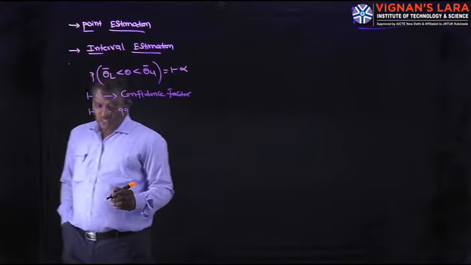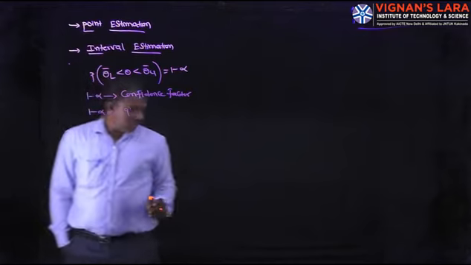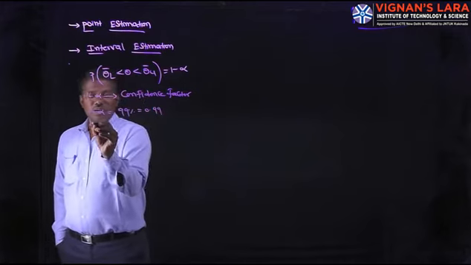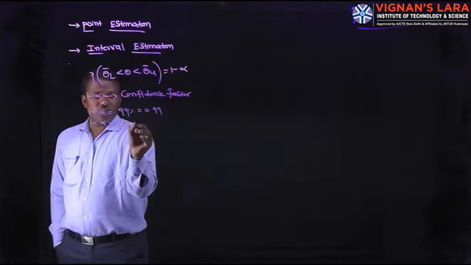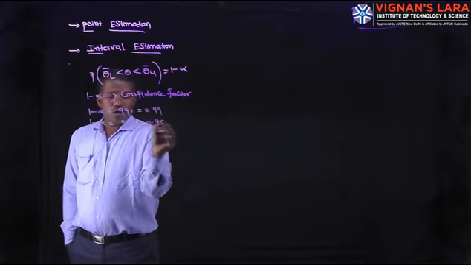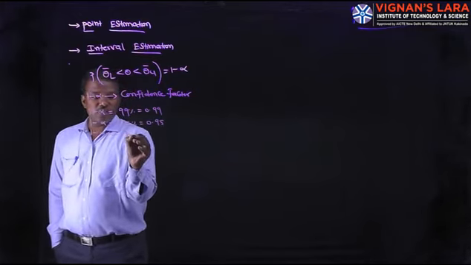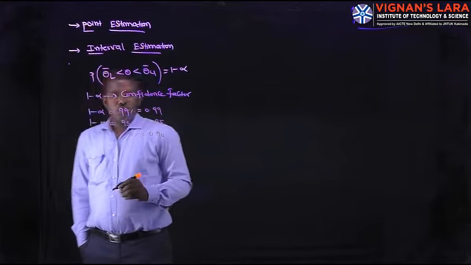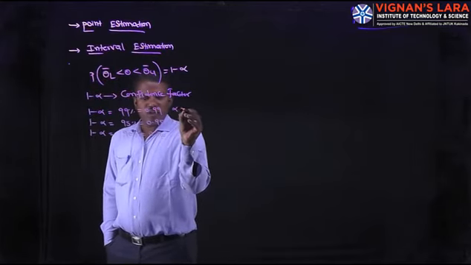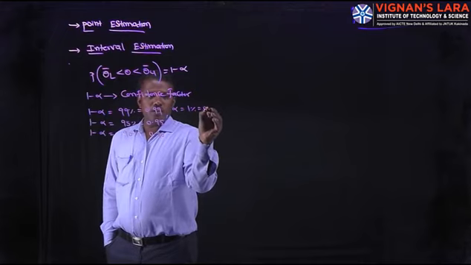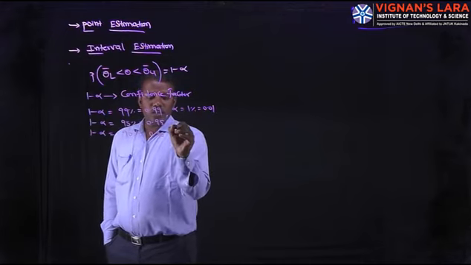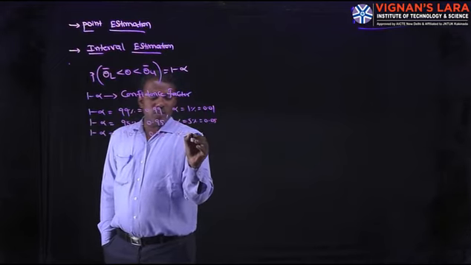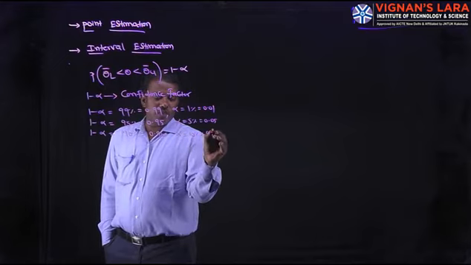This 1 minus alpha is either 99%, 0.99. And 1 minus alpha is 95%, that means 0.95. This 1 minus alpha is 90%, 90% means 0.90. In this case, alpha is 1%, that equals 0.01. In this case, alpha is 5%, 0.05. In this case, alpha is 10%, the remaining factor, that is 0.1.